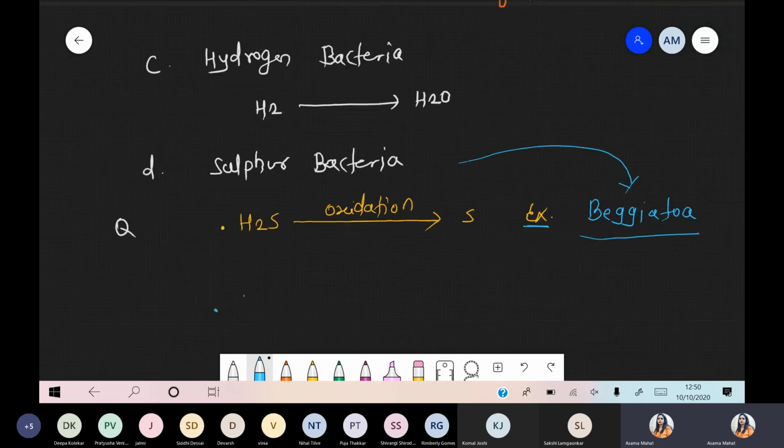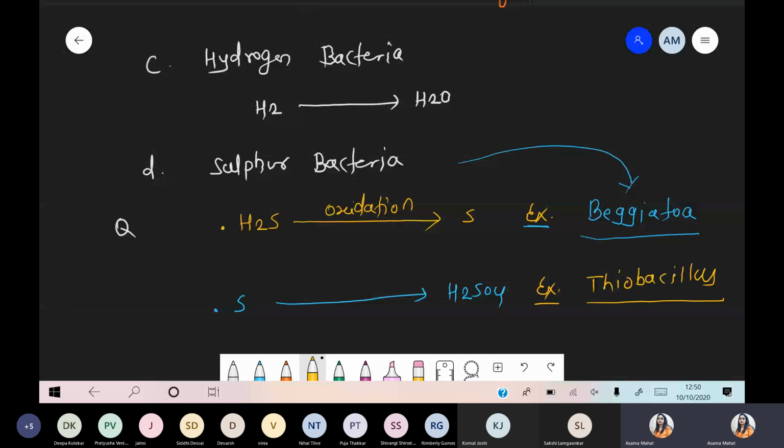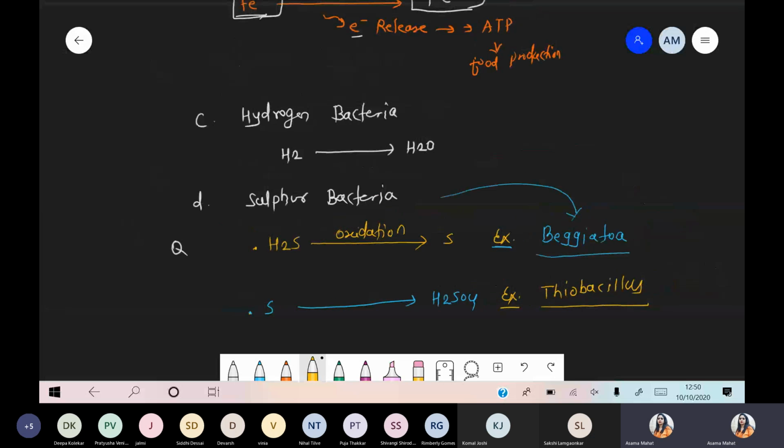Next condition, once sulfur is formed, again that sulfur is converted into H2SO4. It is converted into H2SO4, and the name of the bacteria, that is Thiobacillus. Okay, so we are talking about two reactions. No need to remember the reaction, just remember the example. Hydrogen bacteria, simply hydrogen is converted into water. Sulfur bacteria, two examples. Number one, that is Beggiatoa, and number two, that is Thiobacillus.